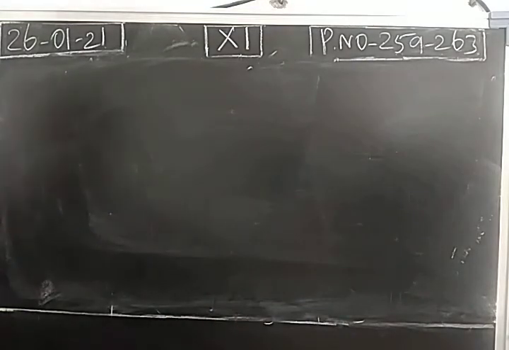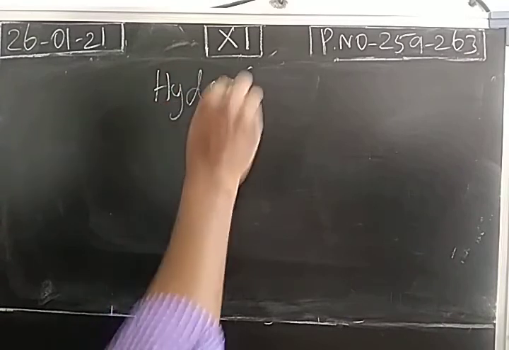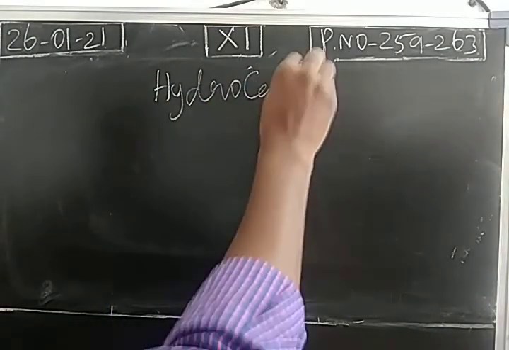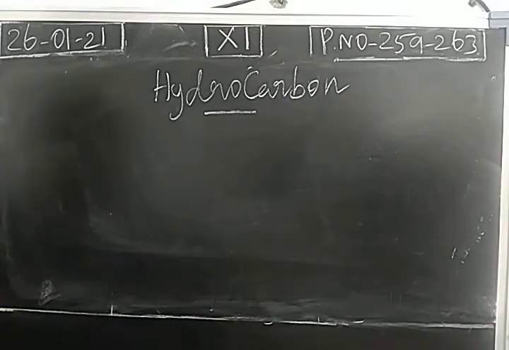Next, we can take hydrocarbons. Carbon combines with oxygen, it forms carbon monoxide and carbon dioxide. In the same way, carbon combines with hydrogen, it forms different types of hydrocarbons, like aliphatic as well as aromatic. Incomplete combustion of automobile fuel and natural gases will produce hydrocarbons like methane.